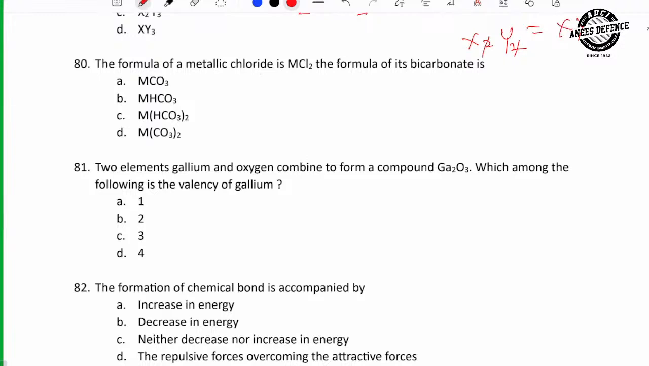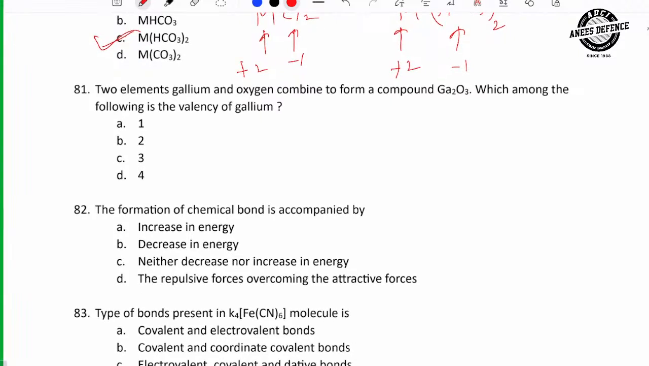The metallic chloride, MCl2, formula is MCl2. It's bicarbonate. Bicarbonate means what? HCO3, the formula will be what? Chlorine has valency -1, right? If there are two chlorines, it means metal has valency +2. So metal valency is +2. We know the valency of bicarbonate is -1. Just cross multiply, right? See, easy. Next.